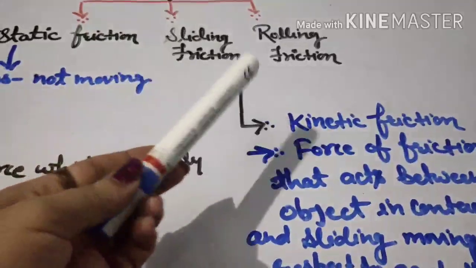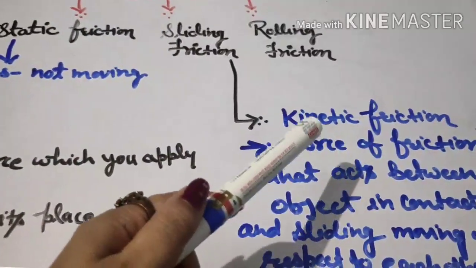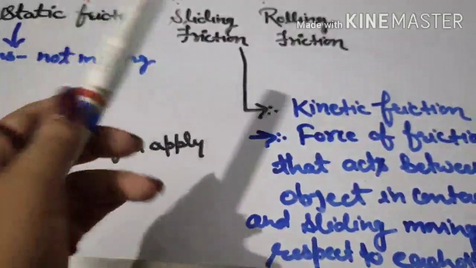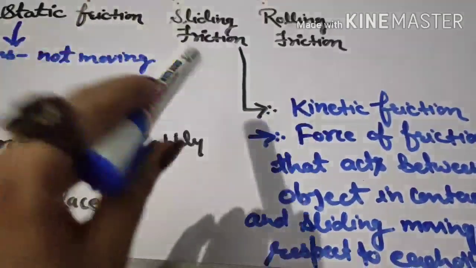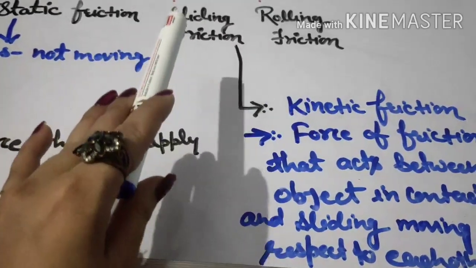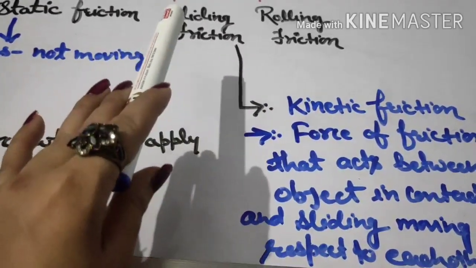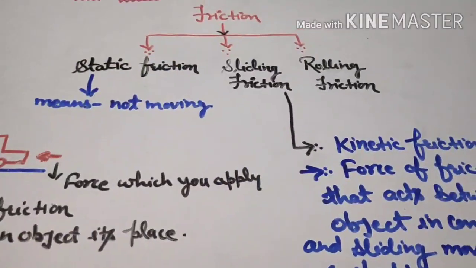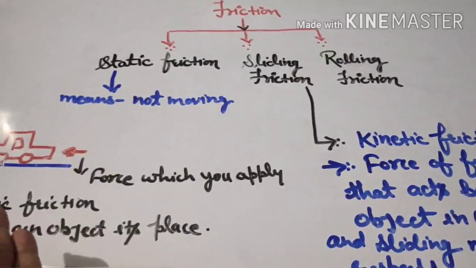This sliding friction is also known as kinetic friction. The word kinetic is used for anything which is in motion. Since this type of friction exists when the object is in motion, it is also called kinetic friction.